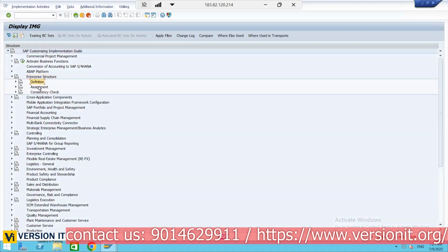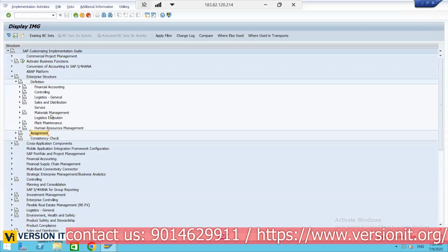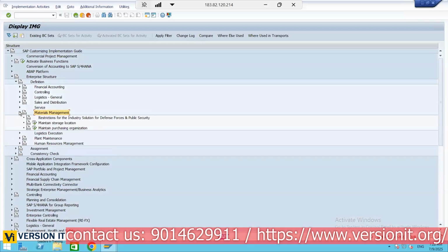So now you tell me where should I go? Definition or assignment? Where should I go to create a purchase organization? It's all about creation, so it's totally related to definition, not assignment. Since we're talking about purchase organization, it will come under materials management. So here you can see maintain purchase organization, and here you can see some information.